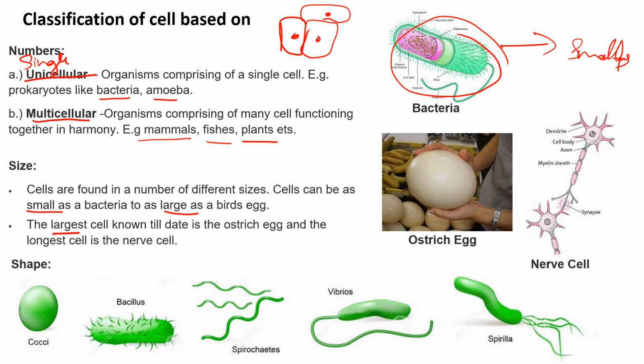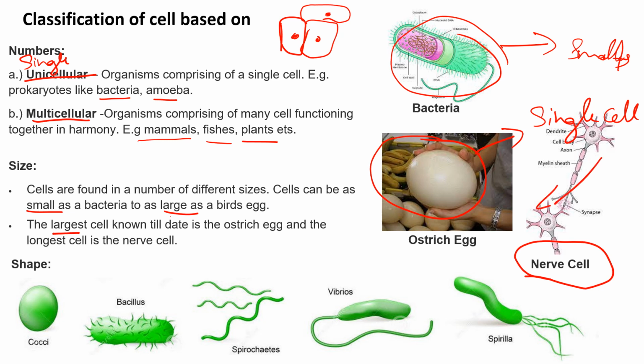And the largest cell, a shocking thing, is the ostrich egg, which is so big. This is the largest single cell. And a neuron or nerve cell is the longest cell in our body. This is a nerve cell which is long.